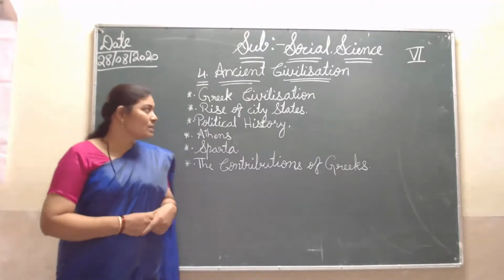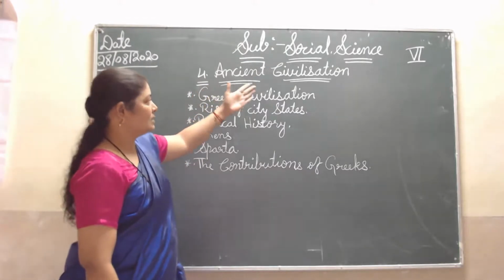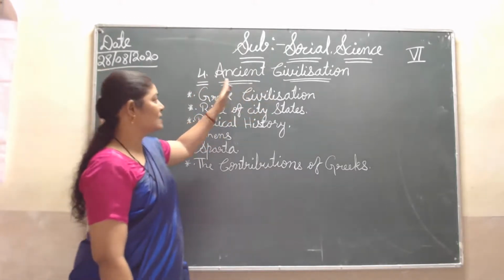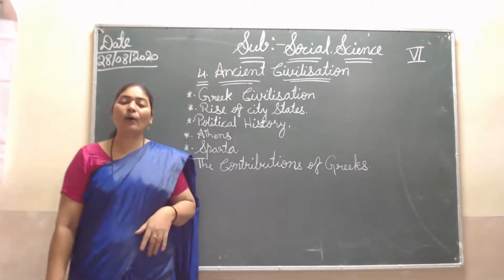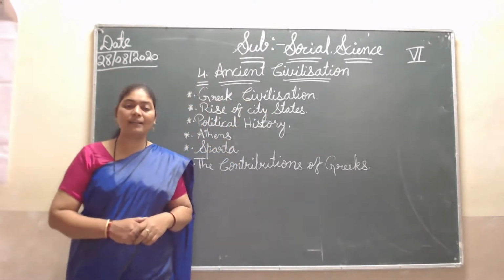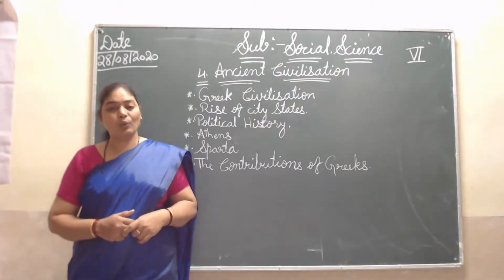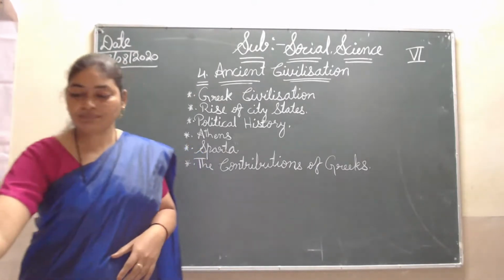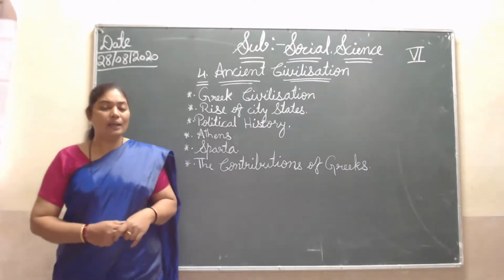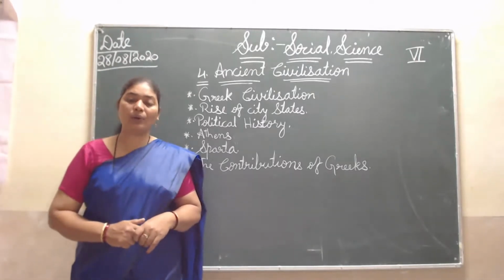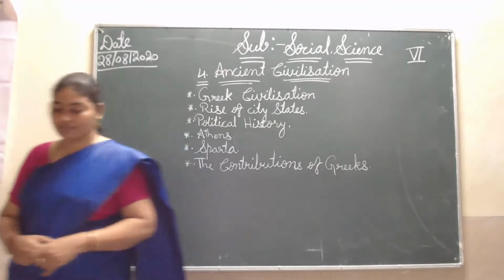I hope you understood all this in lesson number 4, Greek civilization, in ancient civilization, which I explained today. I hope you understood this lesson nicely. In our next class, I will explain one more civilization, that is Roman civilization. So here I am completing my lesson. I hope you understood. God bless you. Thank you, children.